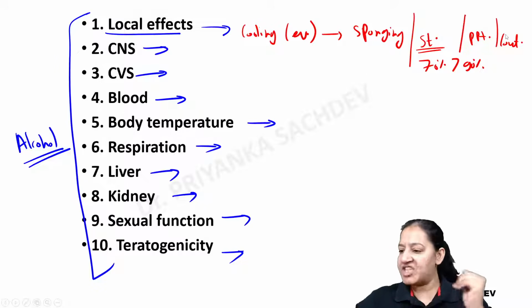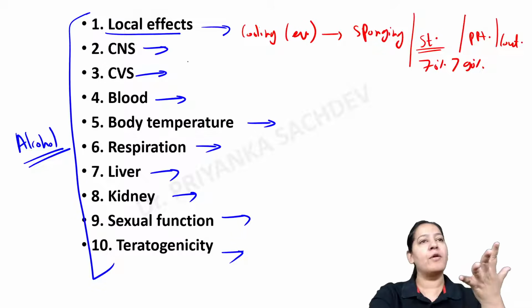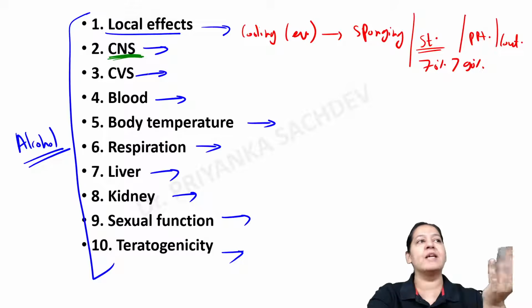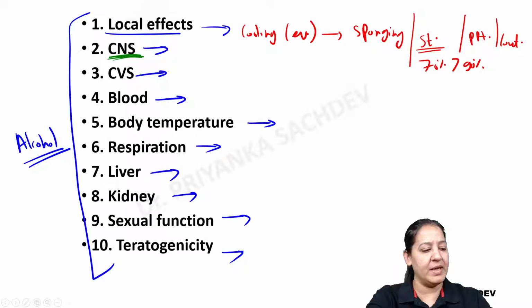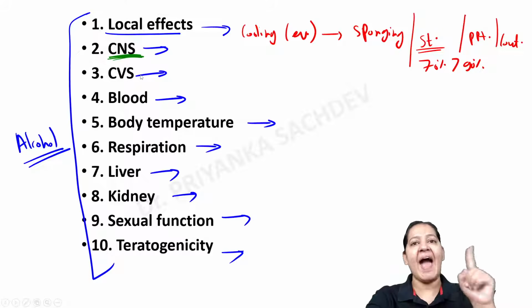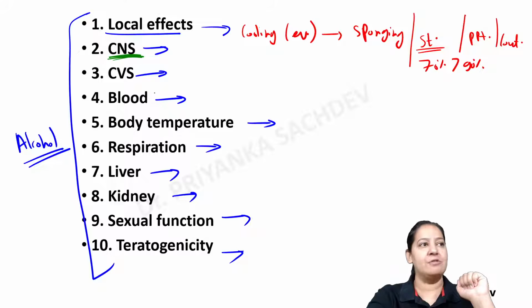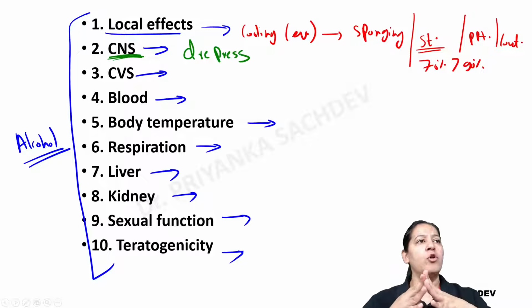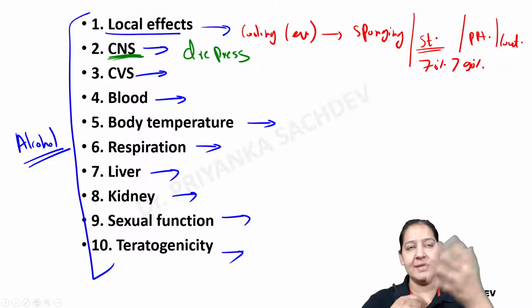Who will tell me the action of alcohol on the brain? Basically, is it stimulating the brain or depressing the brain? Is it stimulating the central nervous system or depressing it? I'm asking you, Pratyaksha, Nitya, Lavanya, others who are listening to me. Can anyone of you answer? What is the action of alcohol on the central nervous system? Yes, very good. Vodka, very good. So the correct answer is, it depresses the CNS. Yes, Pratyaksha, very good.